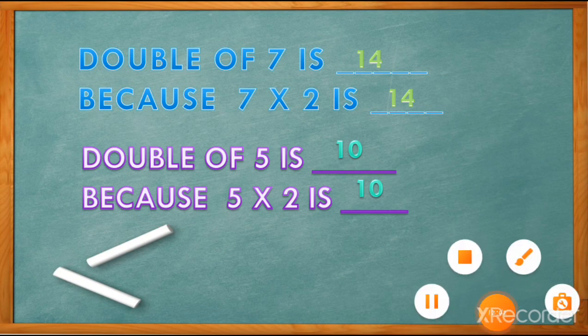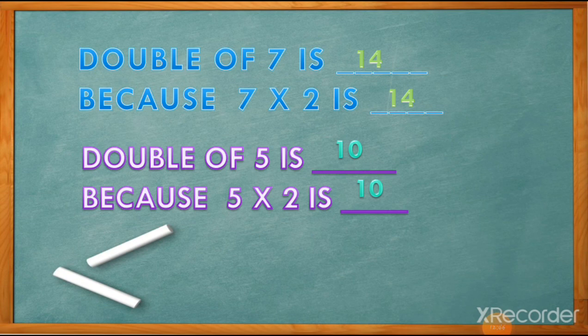So this way you have to complete this, and you have to understand, and you have to make your own doubles. For any number, if you want the double of 11, you have to add 11 plus 11, and you can also multiply the number 11 by 2. I will also explain how to multiply 2-digit numbers in the next lecture. We will start the sums in the next lecture.